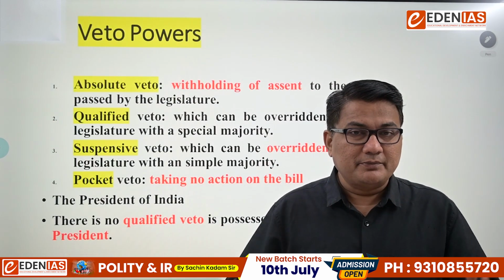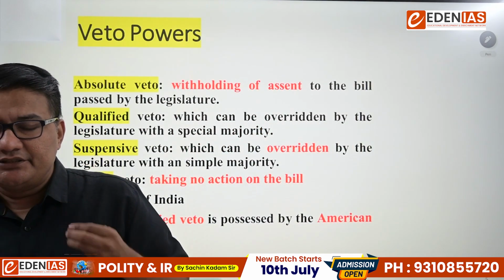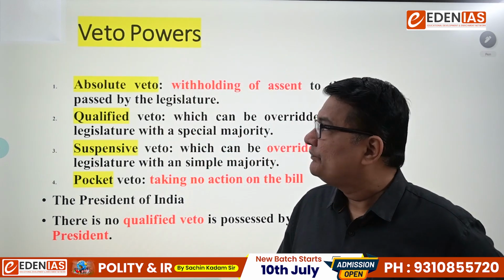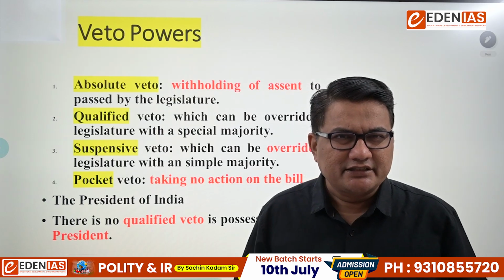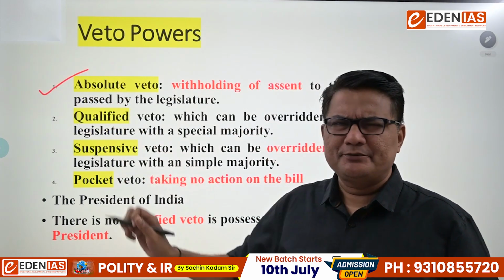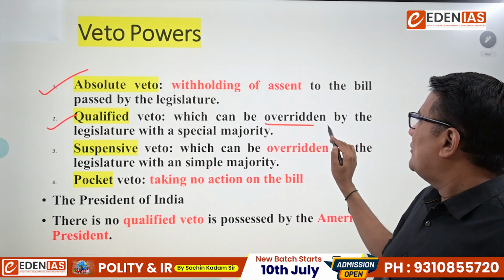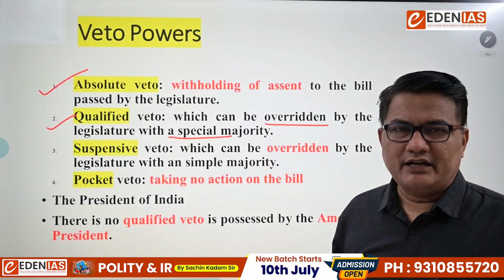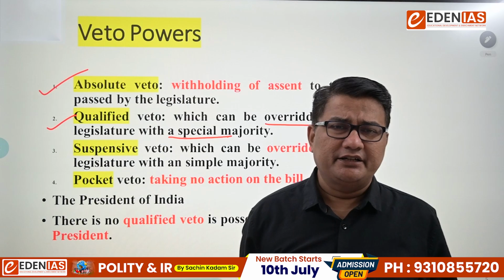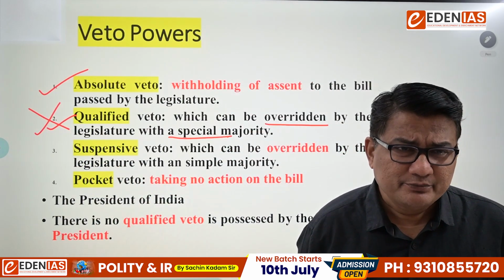Then comes the next. Okay, so what are the different veto powers? Because in the preliminary examination they ask this question: discuss the different veto powers enjoyed by Indian President or compared with US President. First of all, let us discuss absolute veto. As the name itself suggests, absolute means withholding the assent to the bill passed by legislature. Here absolute veto is enjoyed by President. Qualified veto, which can be overridden by special majority of the houses. Now listen carefully. Qualified veto is not enjoyed by Indian President. It is enjoyed by American President. So number 2 is not available for Indian President.